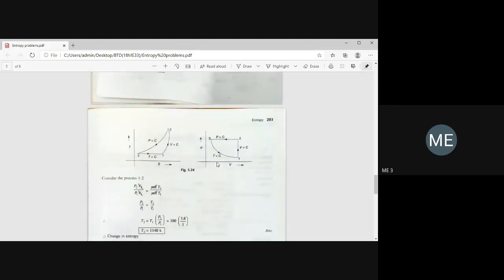For such a problem, first I'll explain how you are going to draw the PV diagram and TS diagram. What you are seeing on the screen are the two most important diagrams. Once you analyze the diagram, then only you can solve the problem. You studied the PV diagram in module 1 and the TS diagram in module 3, that is entropy. That's why I said drawing the TS diagram and PV diagram are most important. So in applied thermodynamics also, throughout the subject you are having the PV diagram and TS diagram.